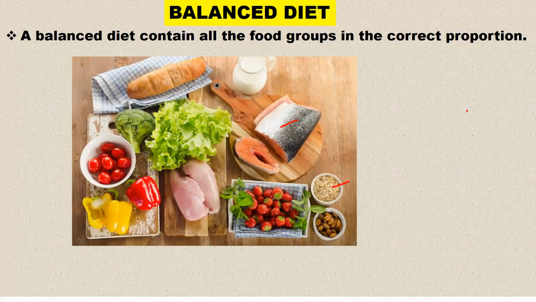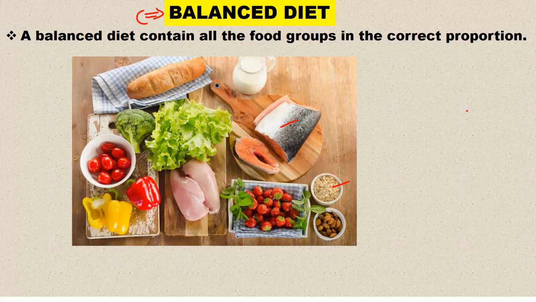So what do we need to know about human nutrition? Human nutrition is just the way humans obtain food. And of course, we obtain already made food. We don't make our own food. We eat already made food. So the first thing that we look at is a balanced diet. Now, the question is, what is a balanced diet?